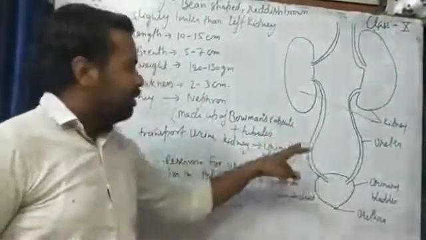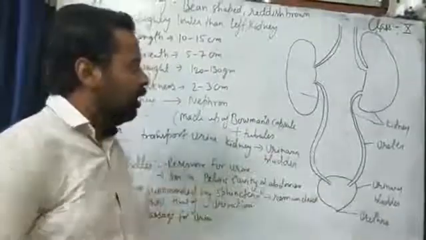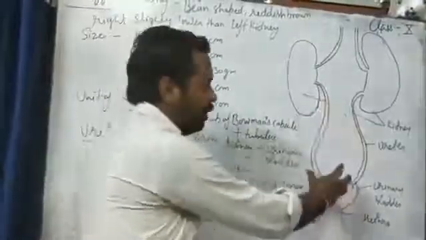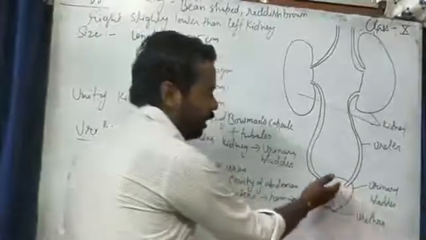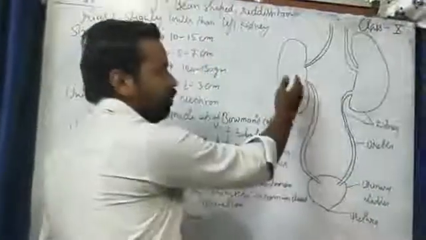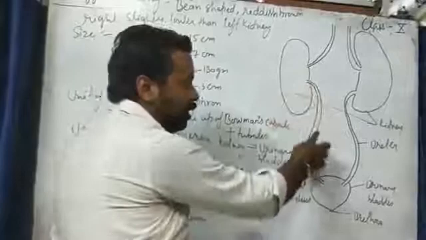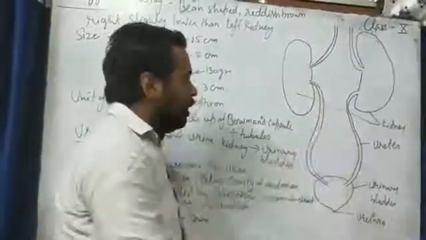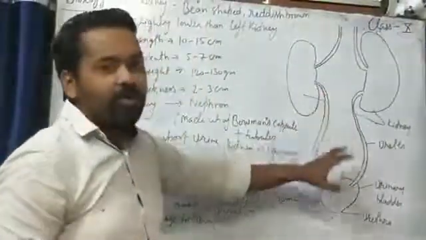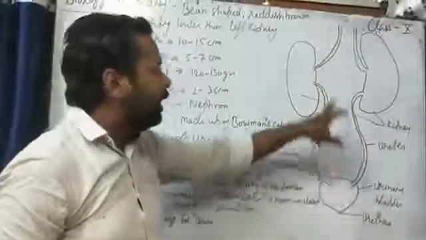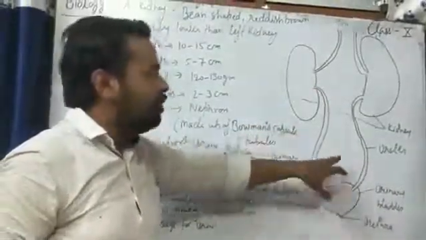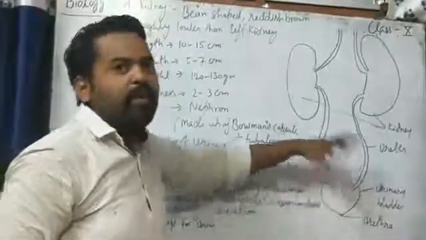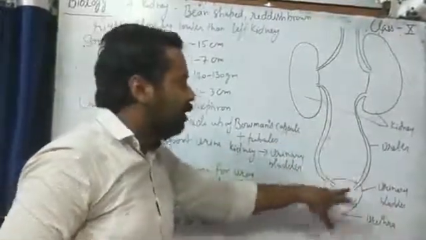The reason for the curved surface of this ureter is that if it were straight, when the urinary bladder contracts, the urine would get pulled back towards the kidney. Due to the curving surface, it protects against backflow of urine from the urinary bladder to the kidney.